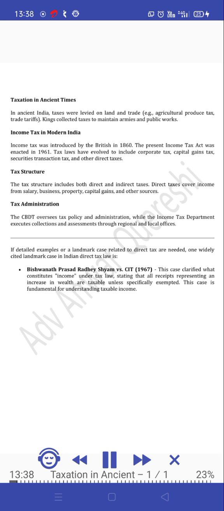If detailed examples or a landmark case related to direct tax are needed, one widely cited landmark case in Indian direct tax law is Vishwanath Prasad Radhi Shyam vs. CIT 1967. This case clarified what constitutes income under tax law, stating that all receipts representing an increase in wealth are taxable unless specifically exempted. This case is fundamental for understanding taxable income.